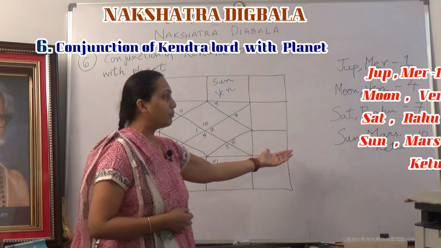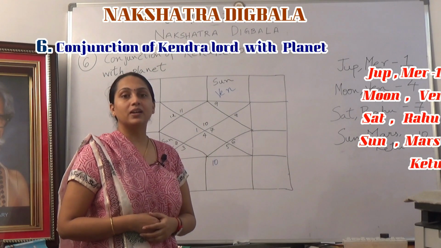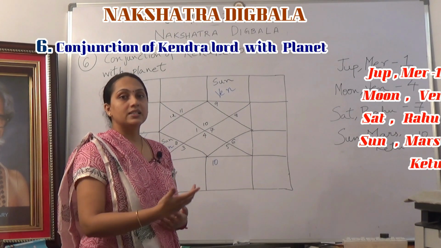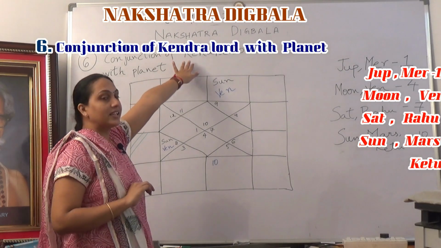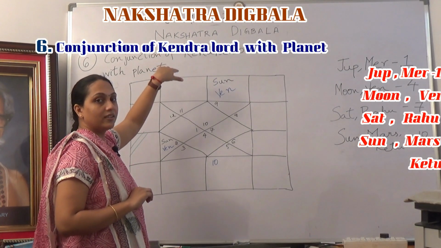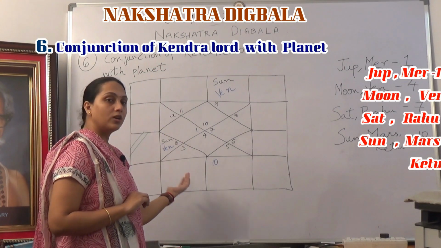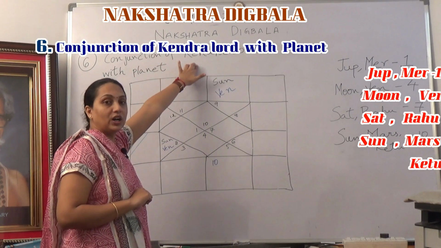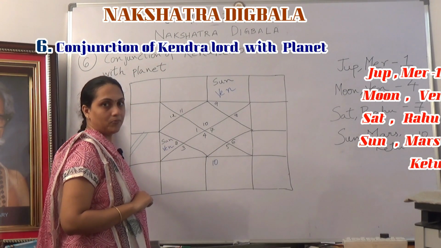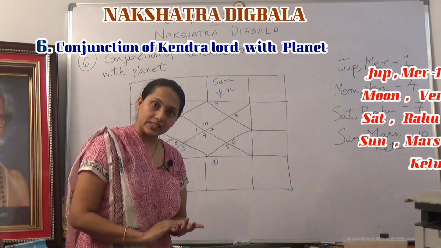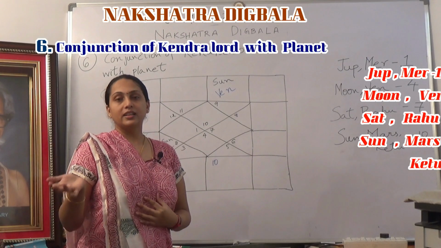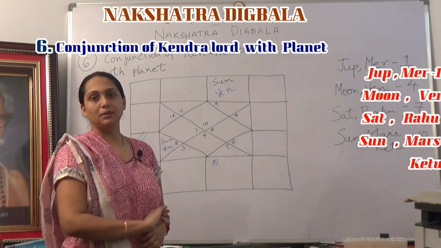Sun gains Digbala from the 10th house, so instead of Kendra Lord, we say 10th Lord here. So when Sun in a horoscope is in conjunction with the 10th Lord, Sun gains Digbala.